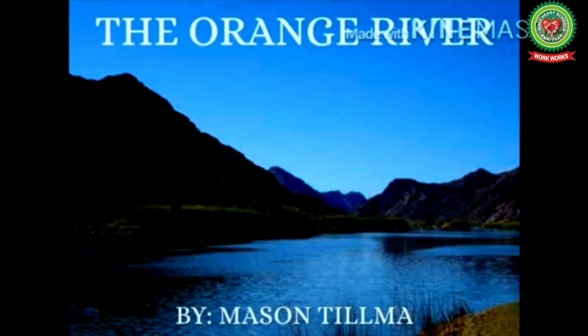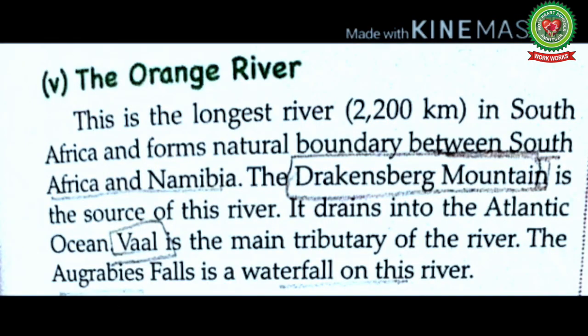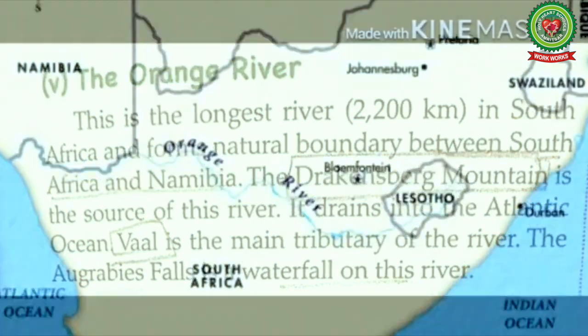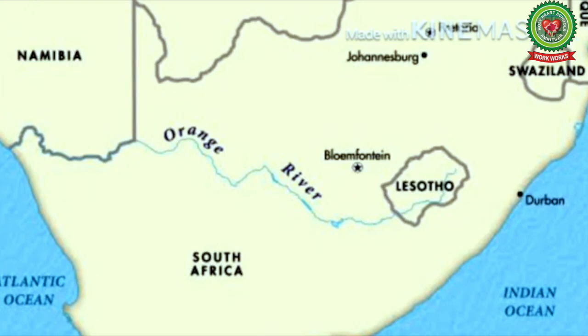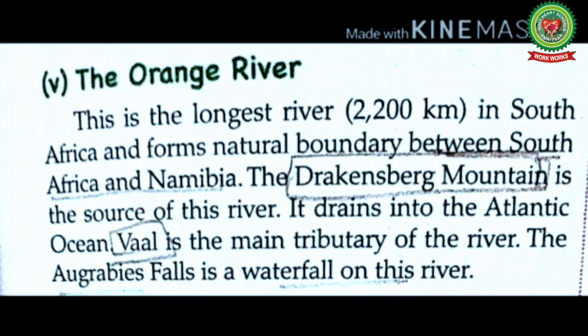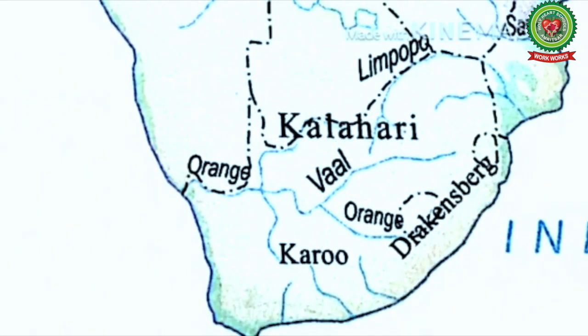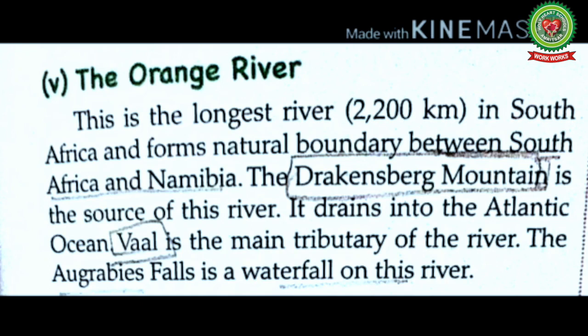Next is the Orange River. This is the longest river in South Africa and forms a natural boundary between South Africa and Namibia. The Drakensberg Mountain is the source of this river. It drains into the Atlantic Ocean. Vaal is the main tributary of this river. The Augrabies Falls is a waterfall on this river.